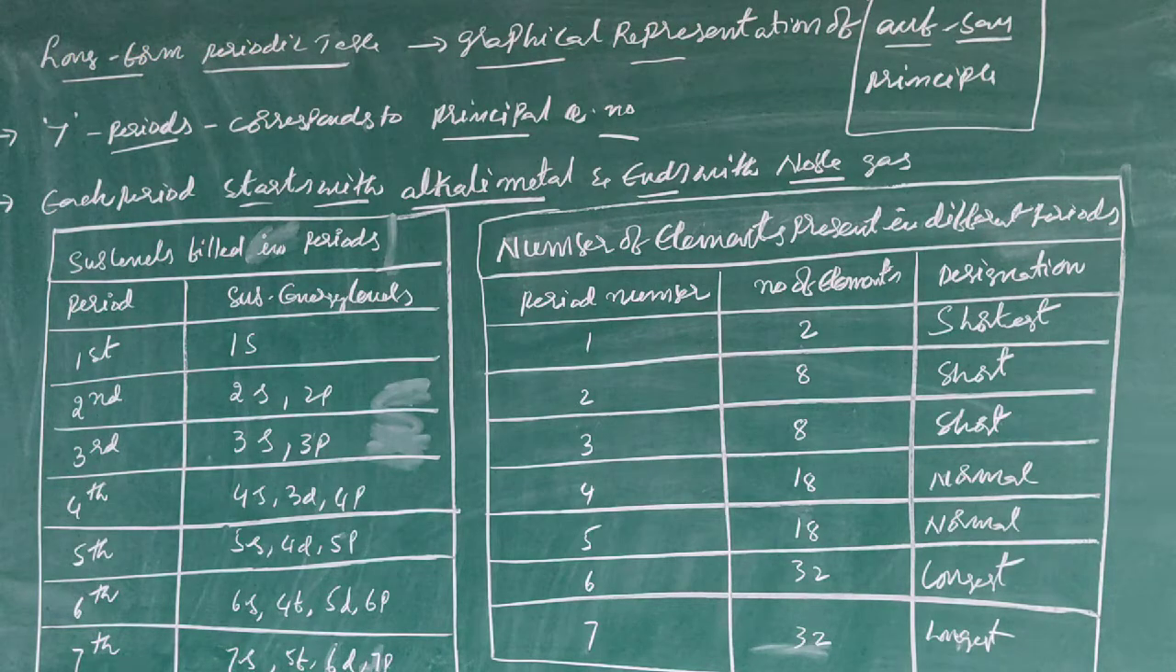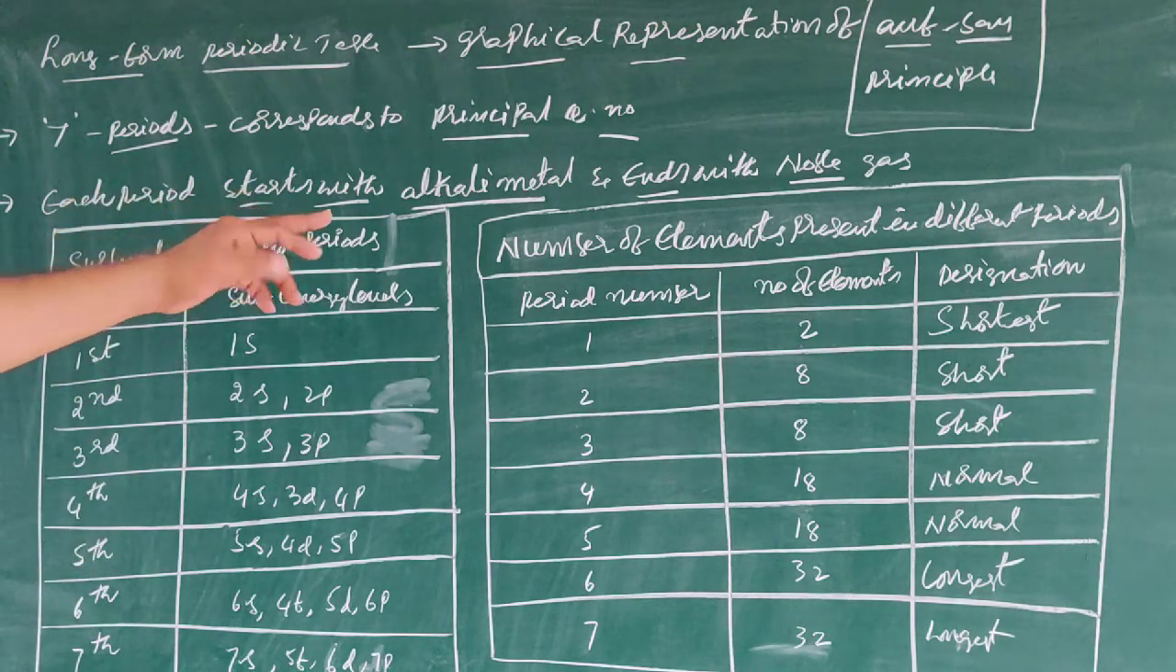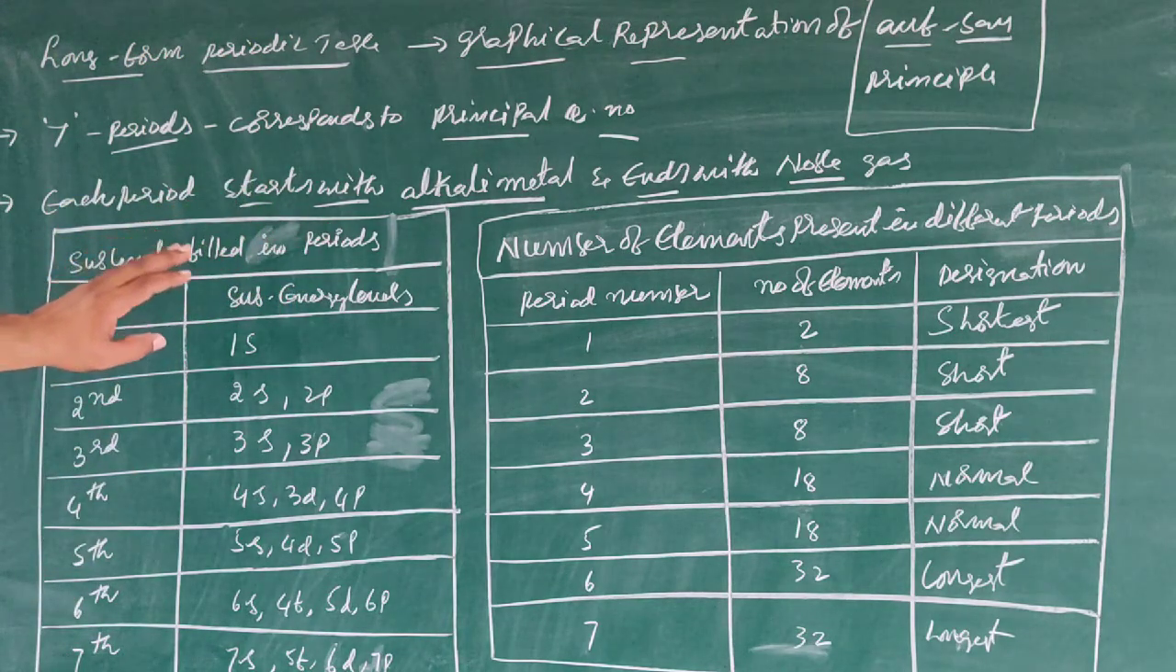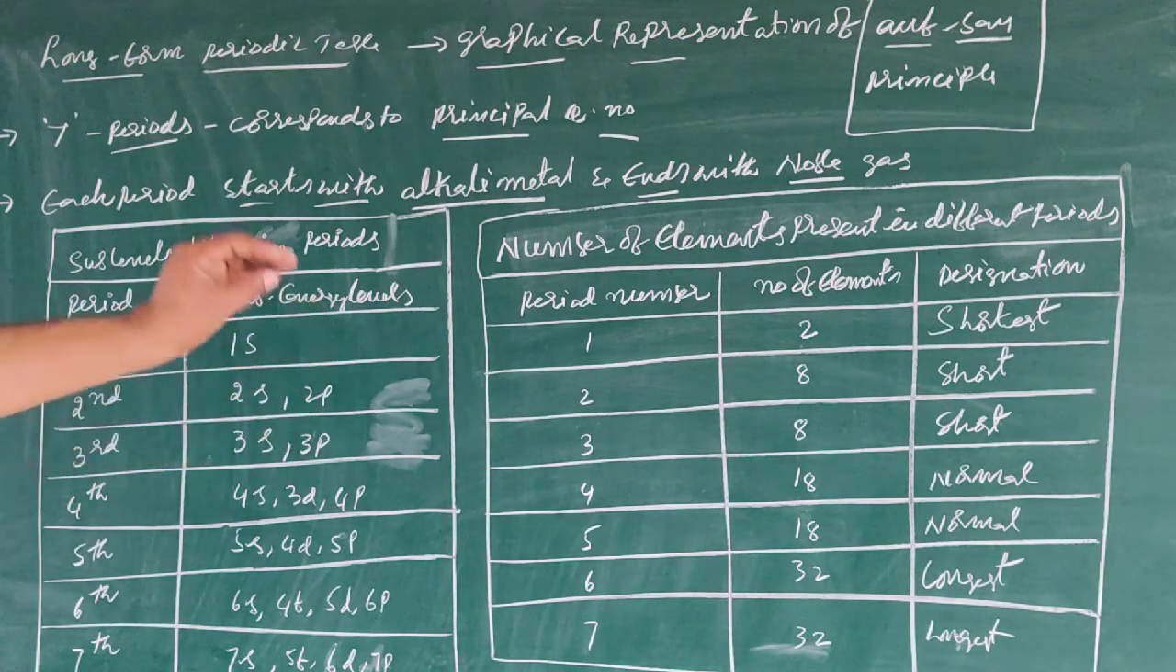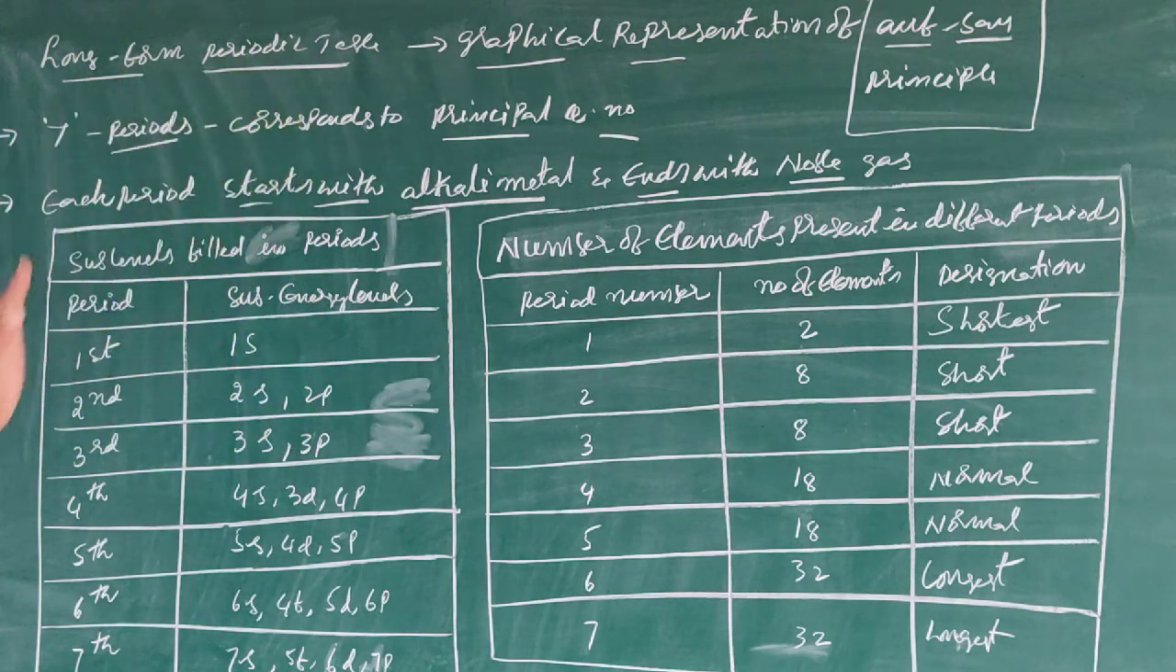Next, the number of elements present in different periods. In the first period, only 2 elements are there. So this is called the shortest period.